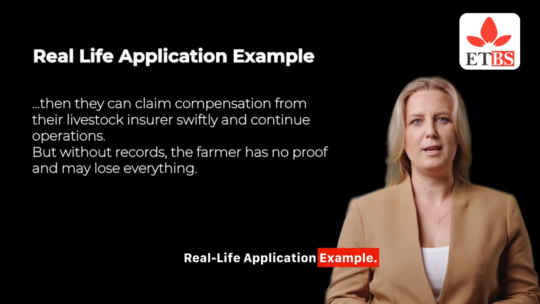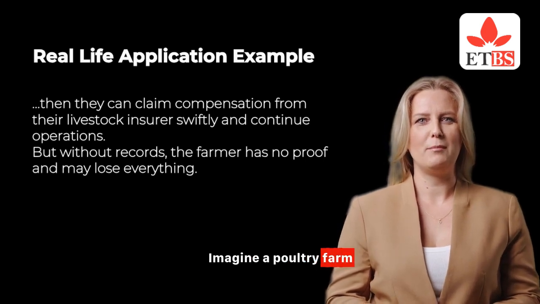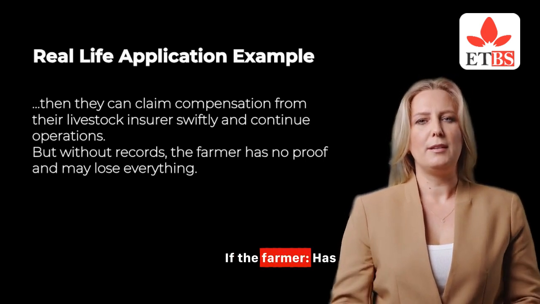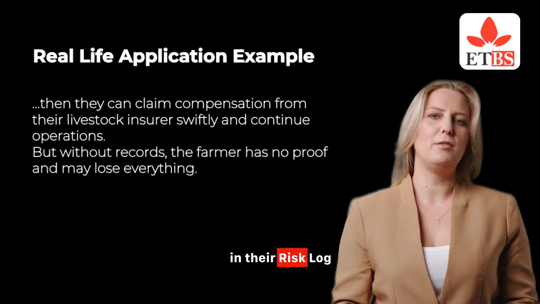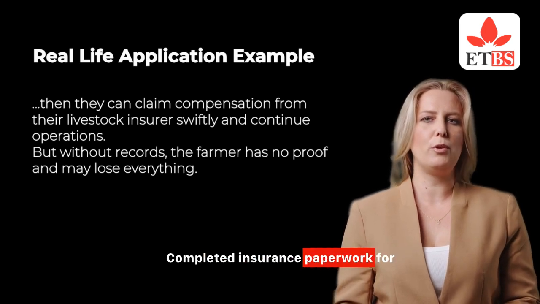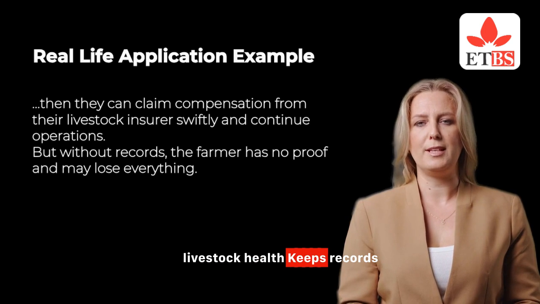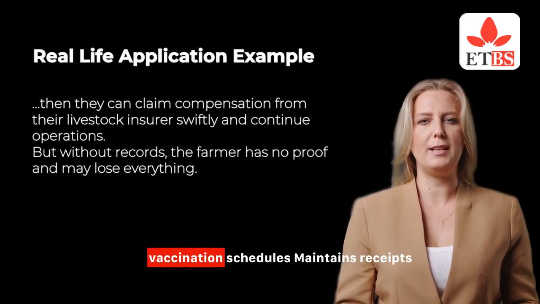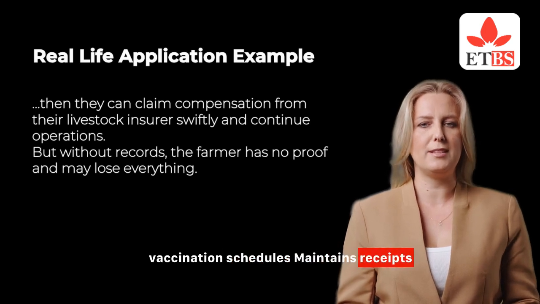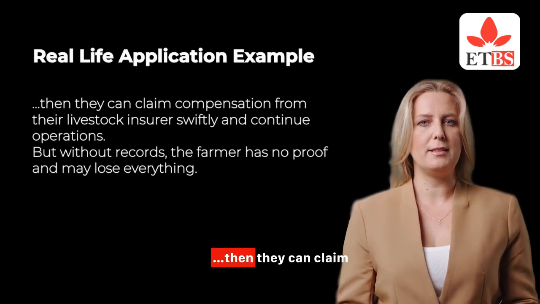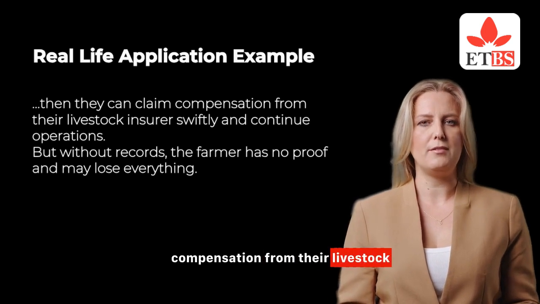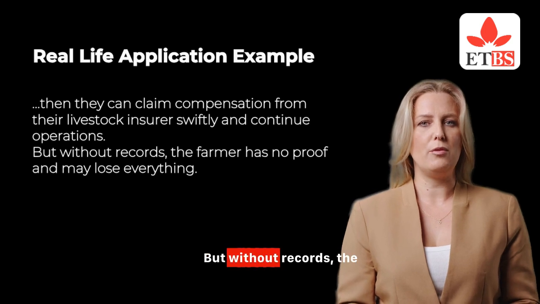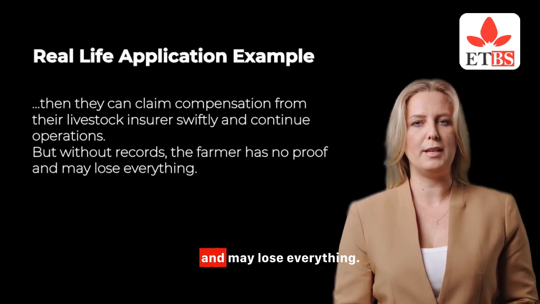Real-life application example. Imagine a poultry farm that experiences a sudden Newcastle disease outbreak. If the farmer has a disease risk entry in their risk log, completed insurance paperwork for livestock health, keeps records of vet consultations, photos of deceased birds, and vaccination schedules, and maintains receipts of all insurance payments, then they can claim compensation from their livestock insurer swiftly and continue operations. But without records, the farmer has no proof and may lose everything.